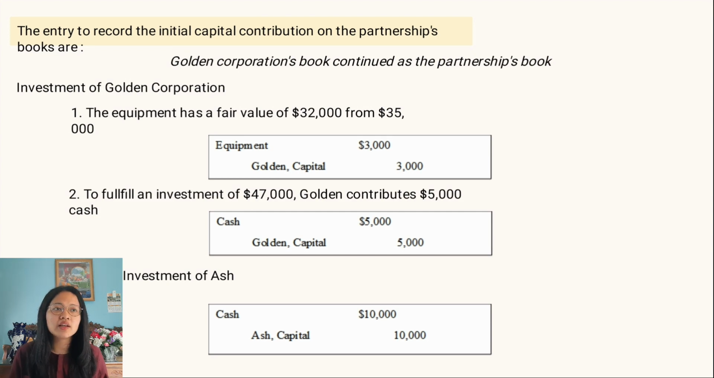The journal entry is cash $5,000 in debit and Golden Capital $5,000 in credit. In investment of Ash, the journal entry to record investment of Ash is cash $10,000 in debit and Ash Capital $10,000 in credit.